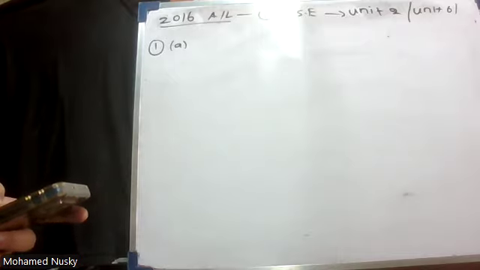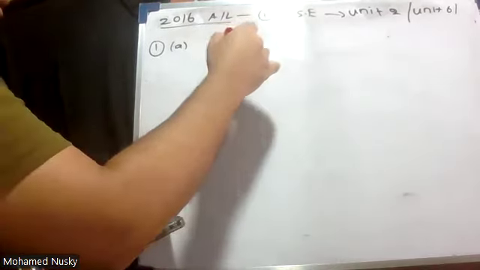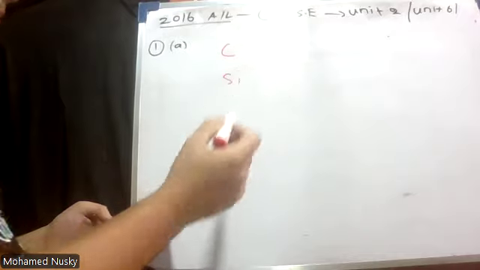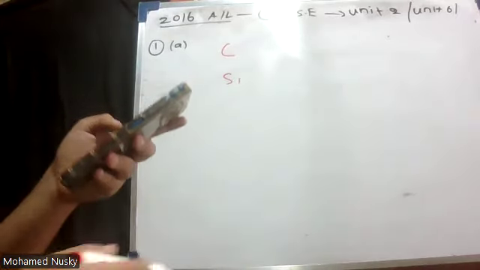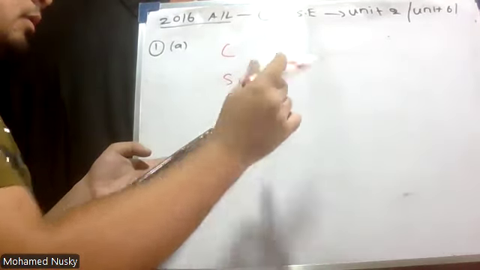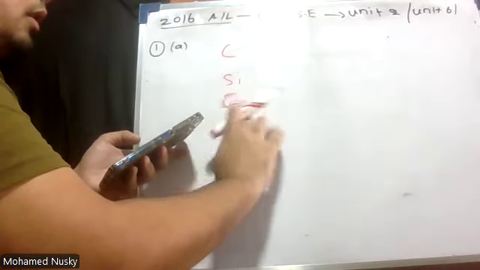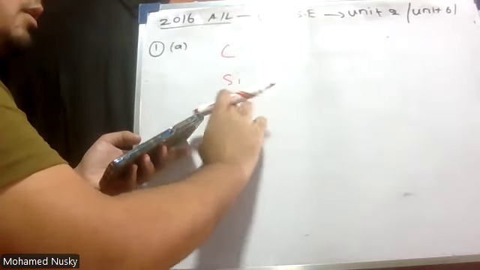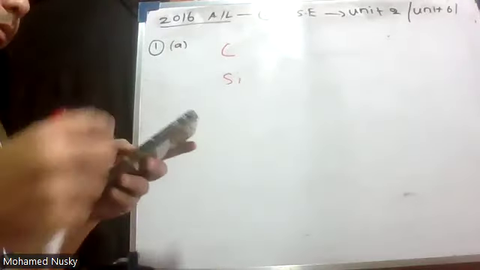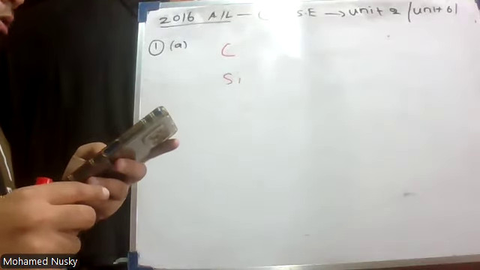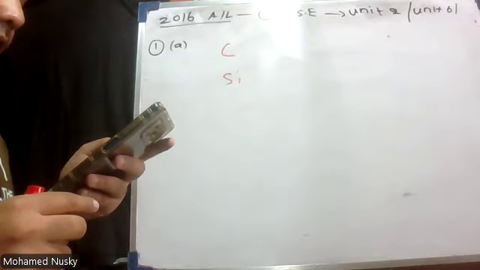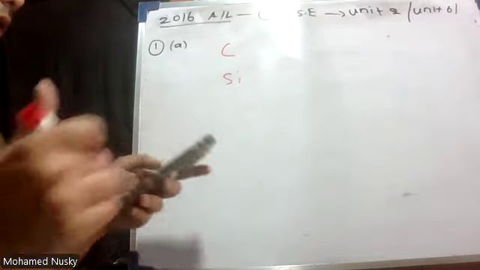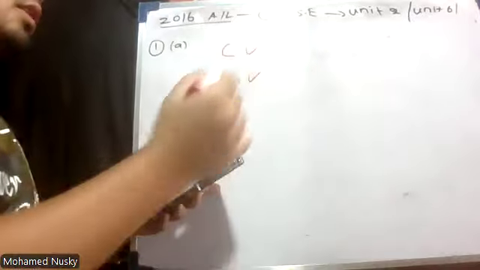Group 4 elements, right? Carbon, silicon, germanium. In our syllabus, we have carbon and silicon. We are going to study about this in the fourth group.